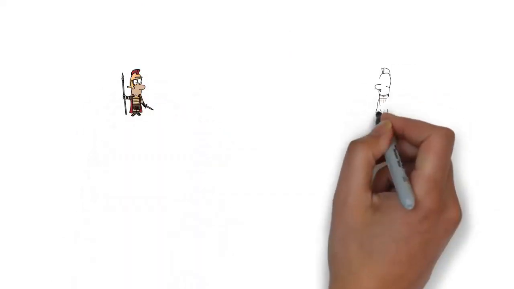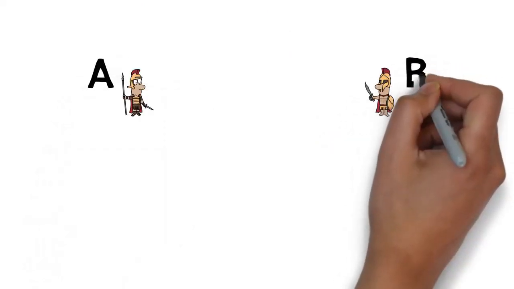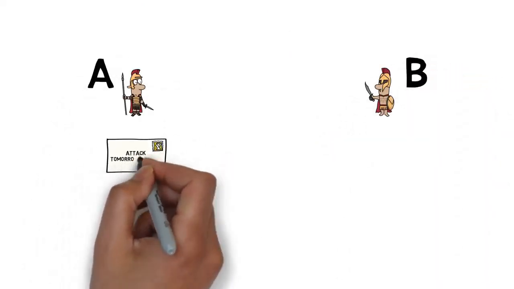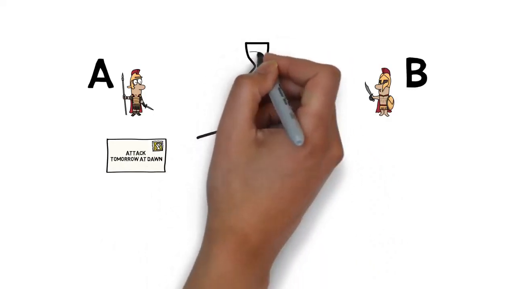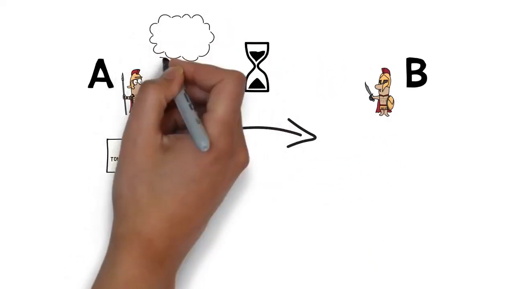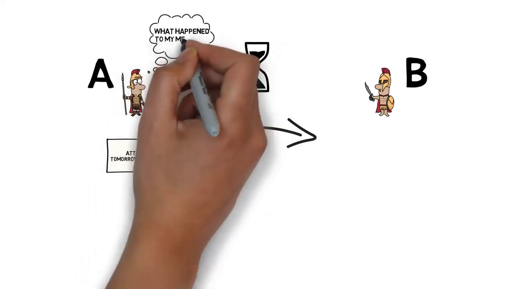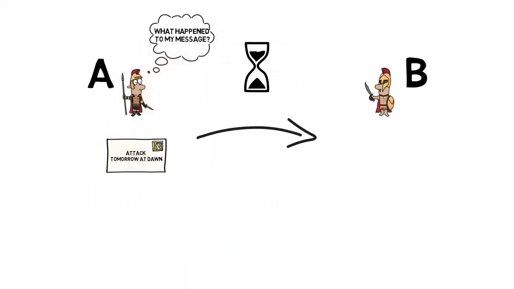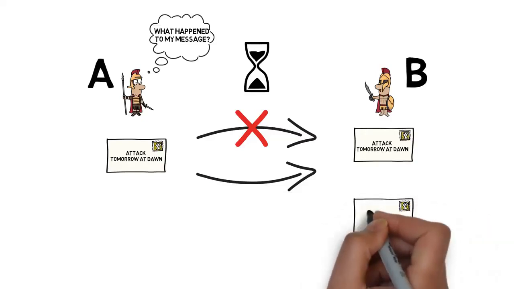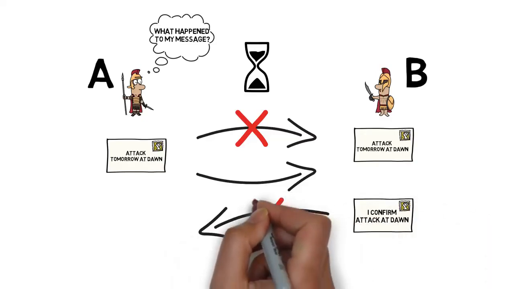In the second scenario, let's also assume that General A sends a message to General B. Some time has passed and General A starts wondering what happened to his message, as there is no confirmation coming back from General B. There are two possibilities here. Either the messenger sent by General A has been captured and hasn't delivered a message, or maybe B's messenger carrying B's confirmation has been captured.